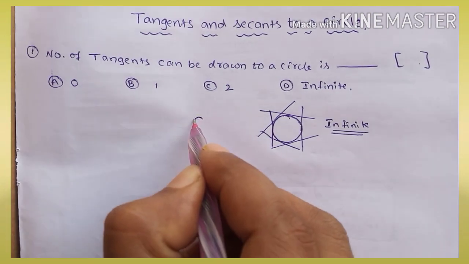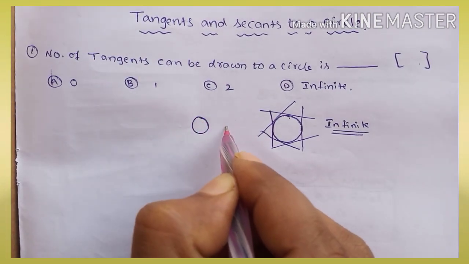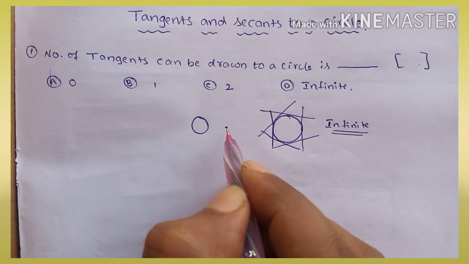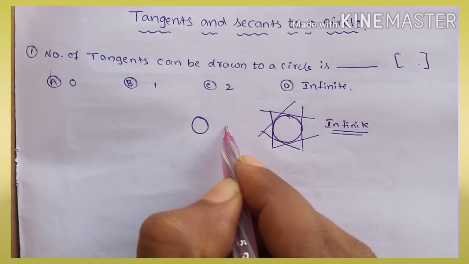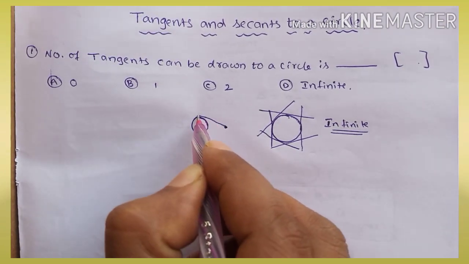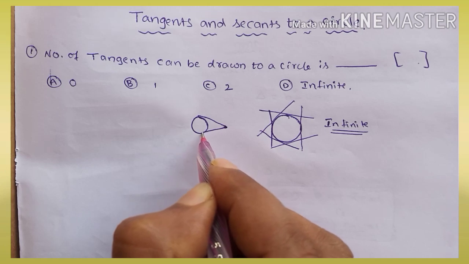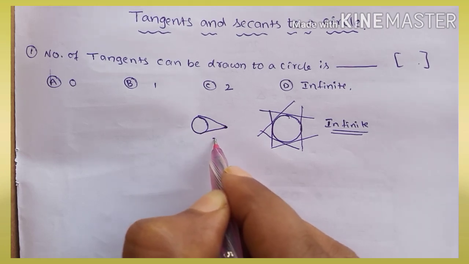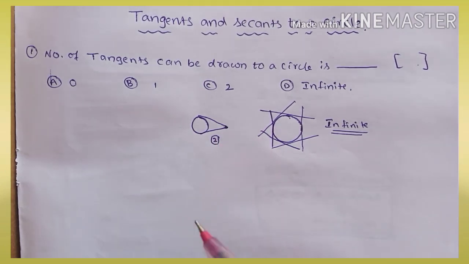Suppose we are given a circle and an external point. How many tangents can be drawn from an external point? We can draw only two tangents, tangent 1 and tangent 2. In this case it has only two tangents.